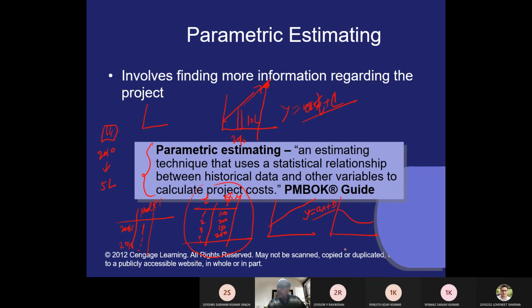All of you have already learned regression analysis. We can apply the forecasting technique. All of you know that, particularly in parametric estimation, we are using forecasting techniques. All of you please note down.